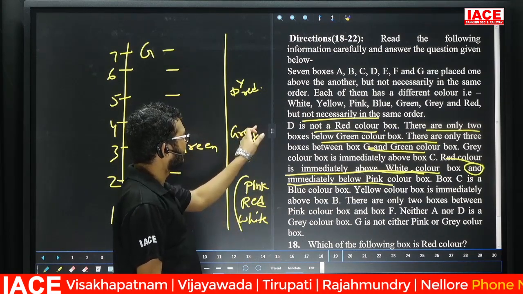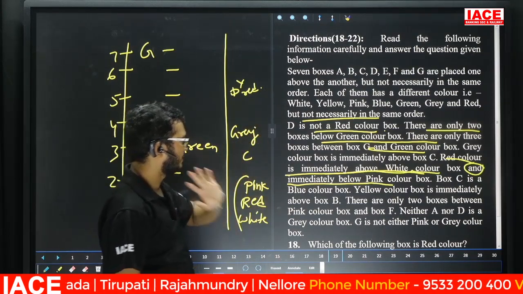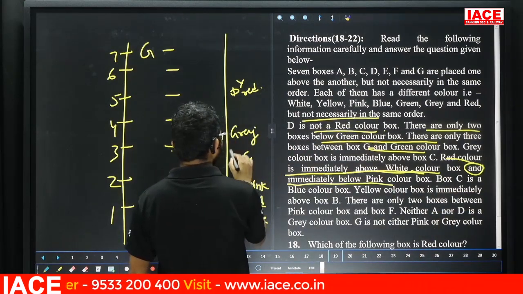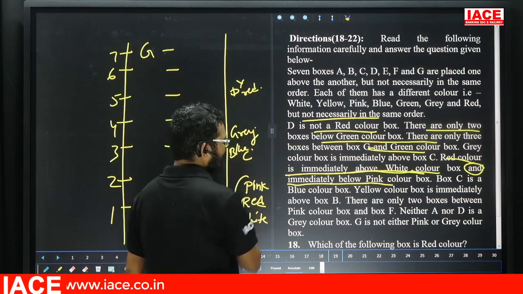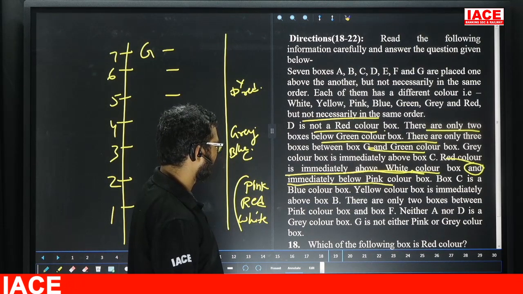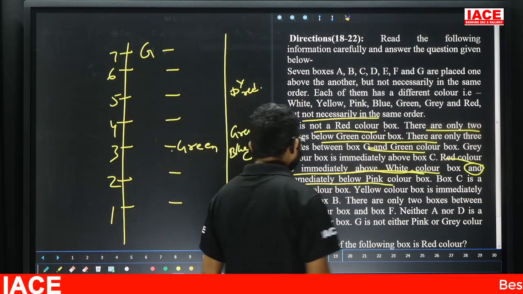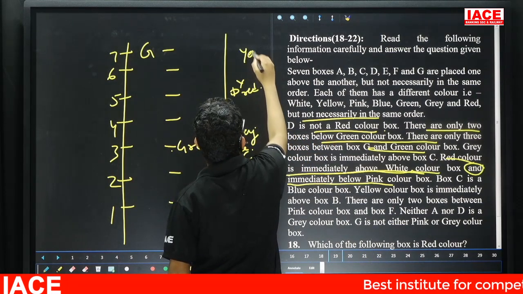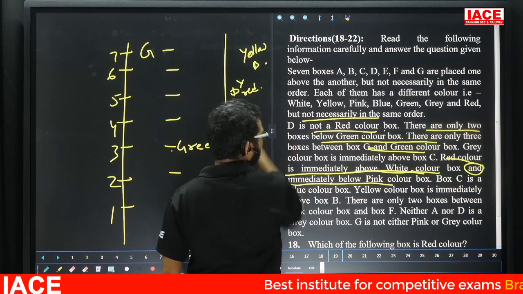Now, green is immediately above C. Next, box C is a blue color. Yes, friends, check here. C is a blue color. Yes, leave it. Next point. Yellow color box is immediately above B. See here. Take here. Yellow is immediately above B.